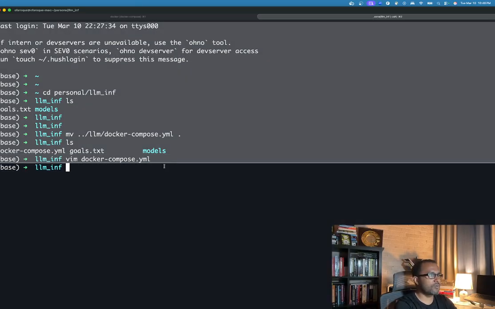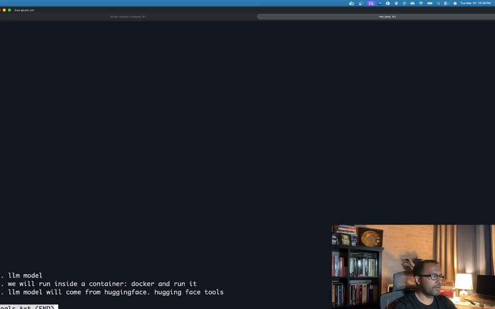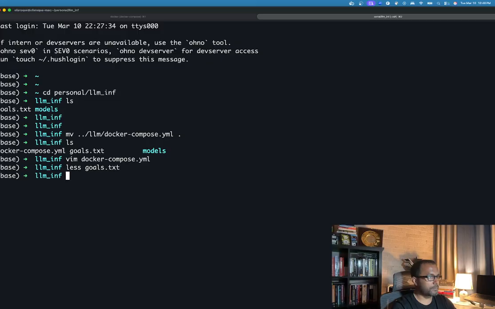Let's see what our goal was. Let's cat it, even less will work, right? So we have this LLM model. We already downloaded it. We will run it in a container. The container has started, and the LLM model we brought from Hugging Face. So it's all good now.